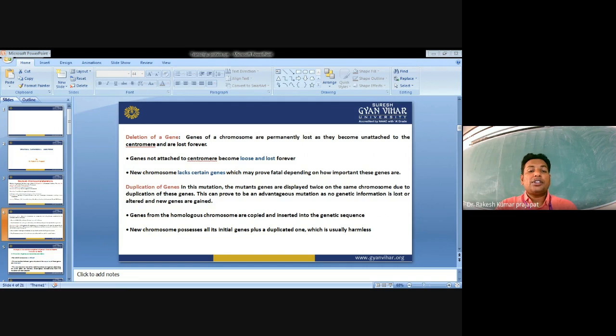If we talk about the origin of this intercalary deficiency, it is more likely to occur in those which provide the presence. Now, what are the different effects of these chromosomal aberrations?